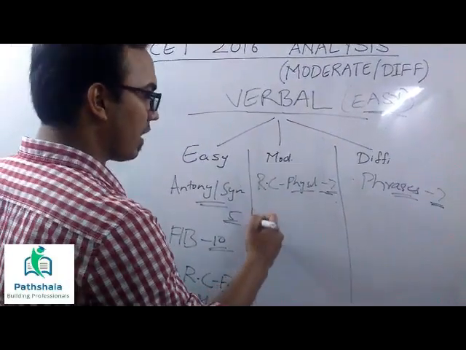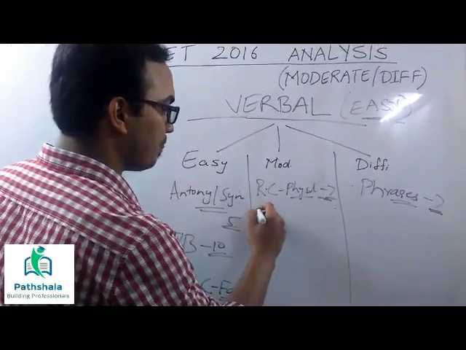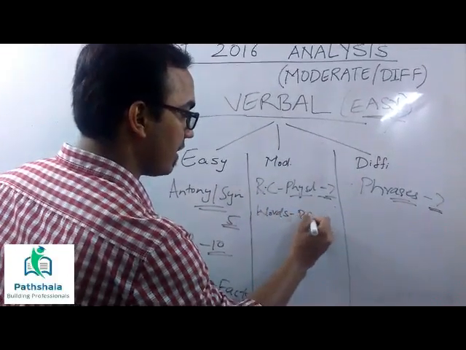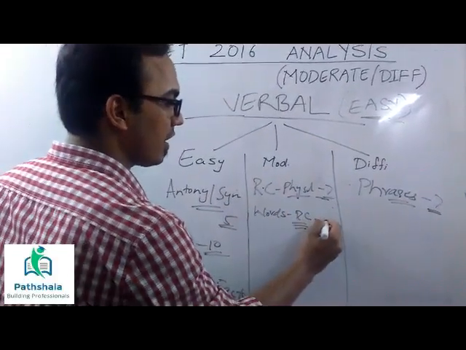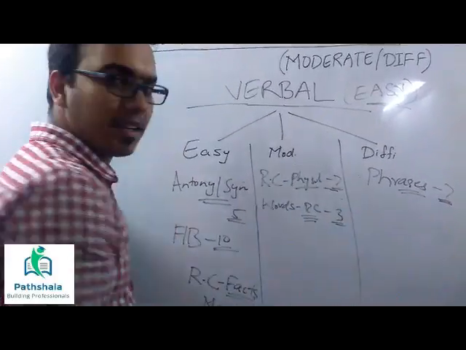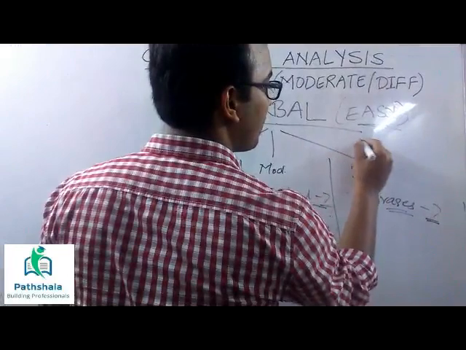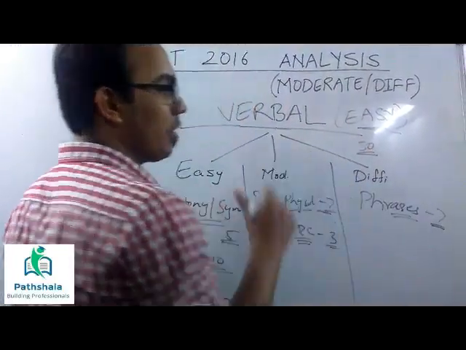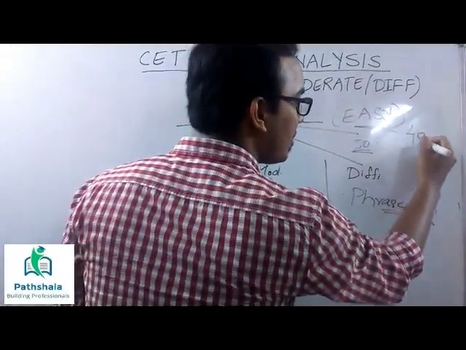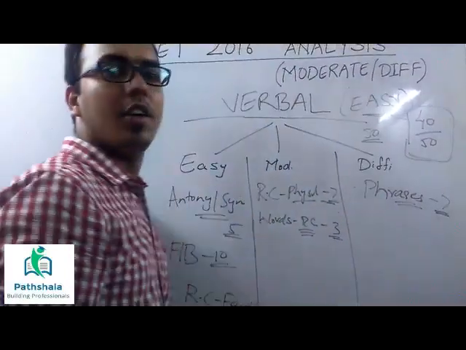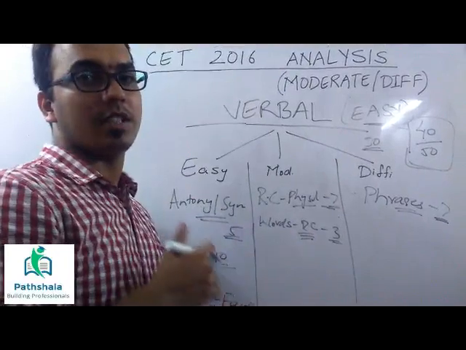But overall, with these 20 questions being very easy, there's one more thing I remember, that was words. The words which were coming in the RC questions, you had 4 or 3 questions like that, which is again very easy. So overall, we had 50 questions, but you have to score at least 40 out of 50 here. It was so easy. So 40 out of 50 in the verbal section is what we expect.